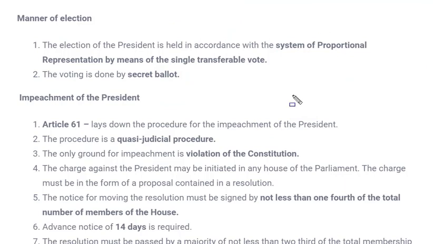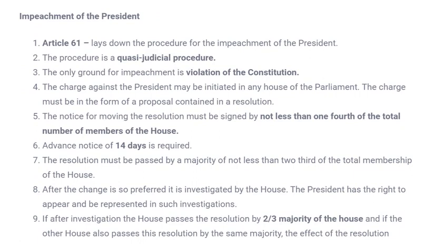The next point that we are going to learn is the impeachment of the president. Now what is impeachment? By impeachment we understand the removal of the president from his office or position. Recently you might have heard the news of the impeachment of American President Donald Trump, although he was not removed, but it is somewhat the same: impeachment means removal of the president from his office. And why anyone can be impeached, we'll see in this section.